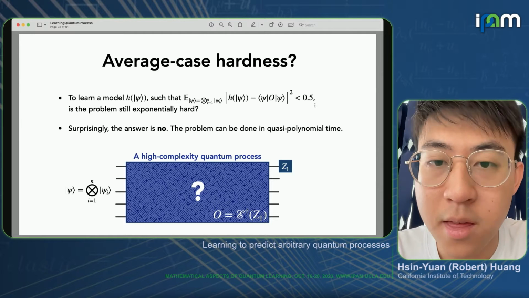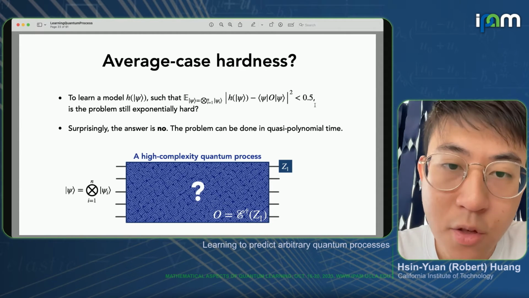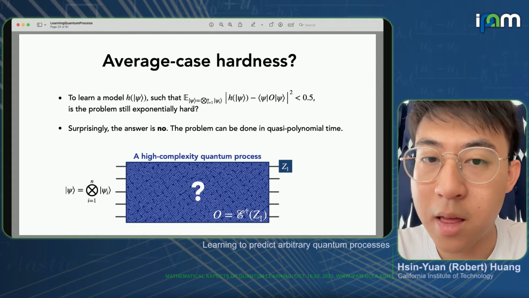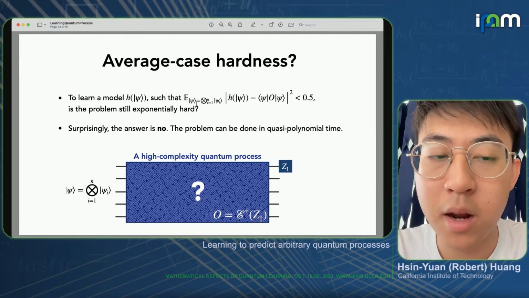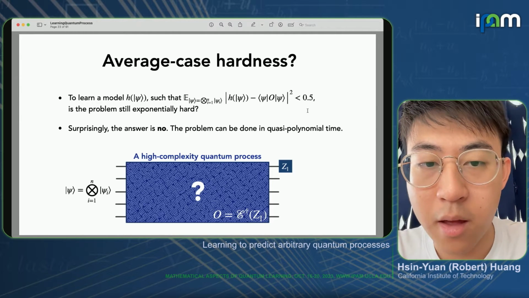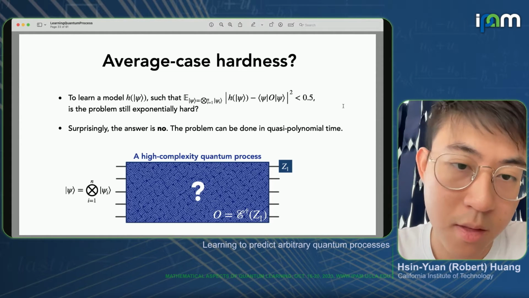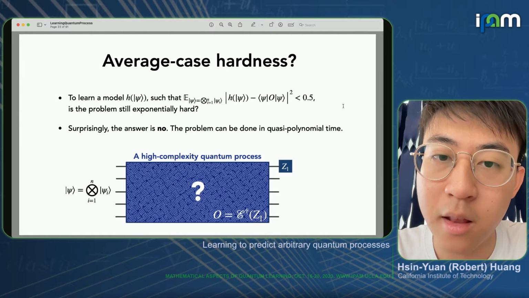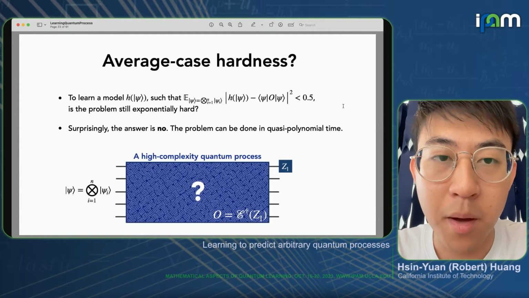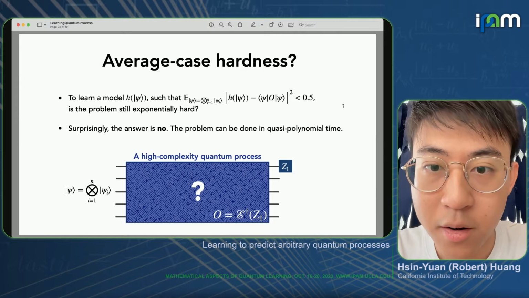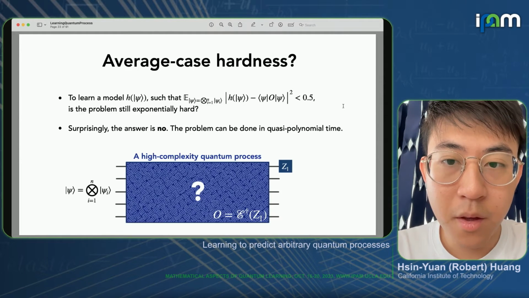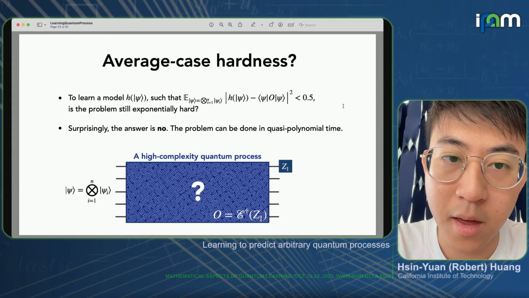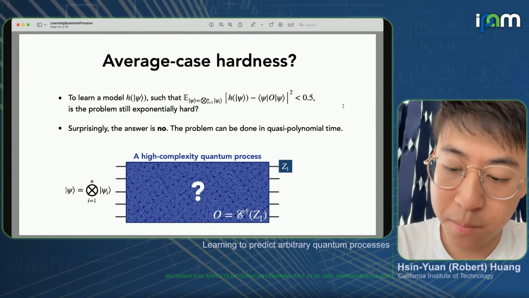What's quite surprising is that while the classical version, where the input state is classical bit strings, the problem is exponentially hard, when the input states are random product states, surprisingly, the answer is no, and there exists an efficient learning algorithm that can achieve a good average case error in quasi-polynomial time. So that's essentially what I'm going to be talking about.